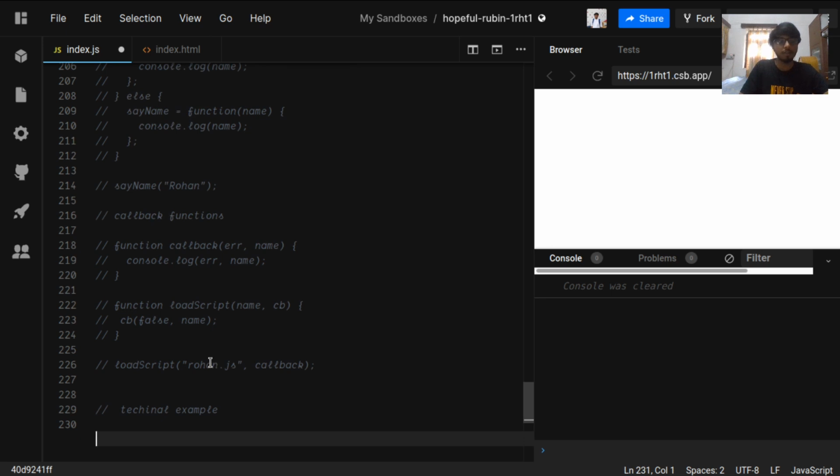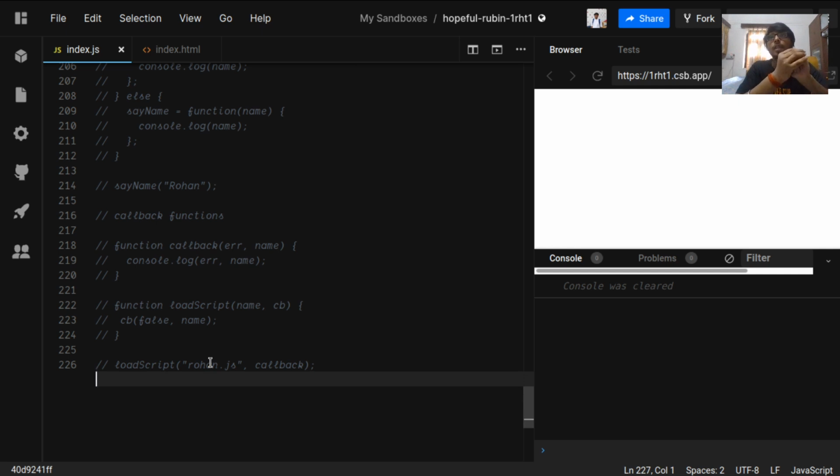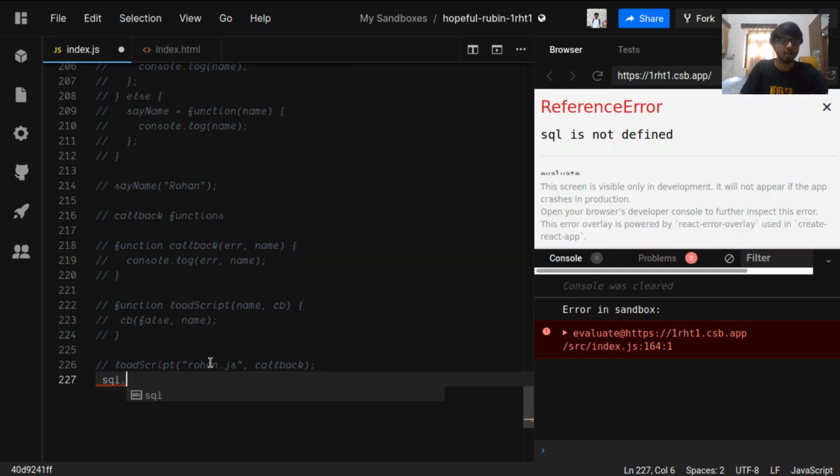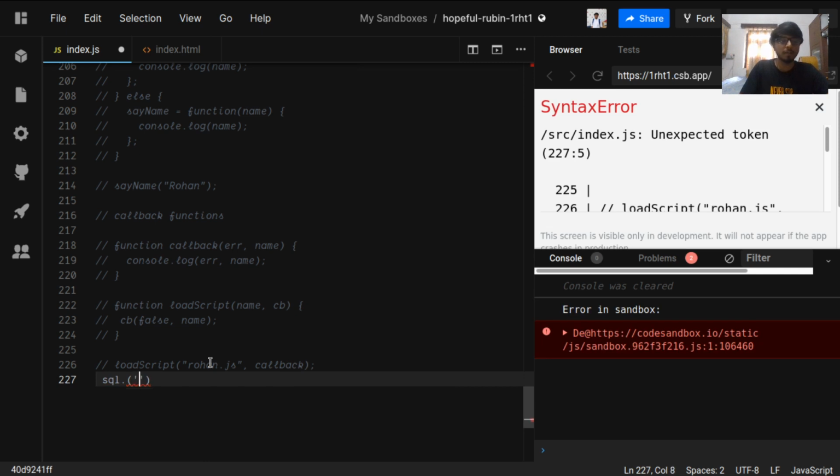In the real world, we can see callbacks like when you are querying a database. So let's say we are using SQL, and we are given a function SQL, and we are passing it some query. Let's say it is a select query, and we are passing it a function again.